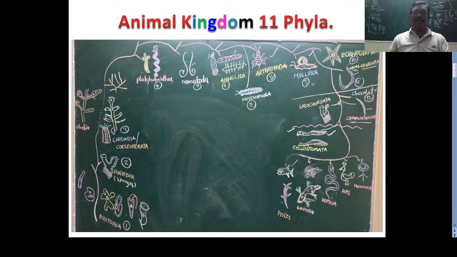That's all. Then we can remember them very easily. Next, we need not go for the Onychophora. Onychophorans are living fossils that connect the Annelida and Arthropoda. But here Onychophora is not discussed because it is not included in your syllabus. Next one is Arthropoda.